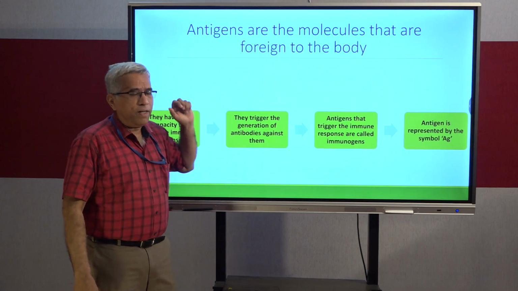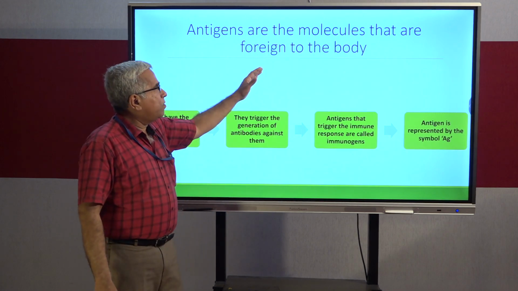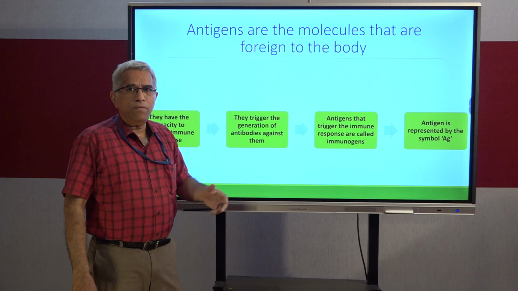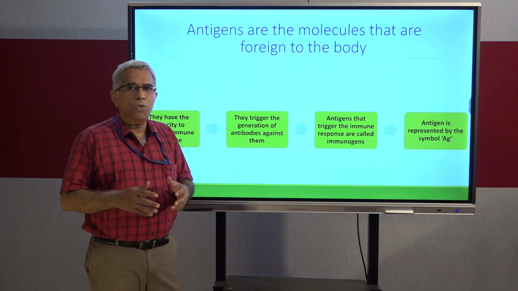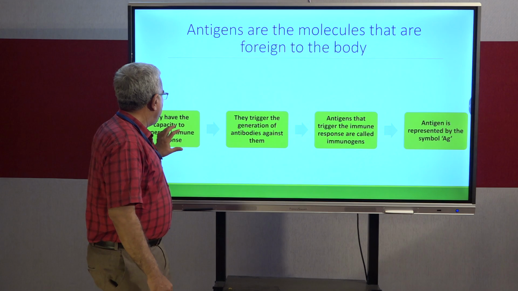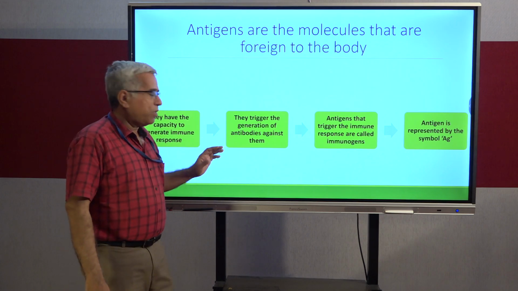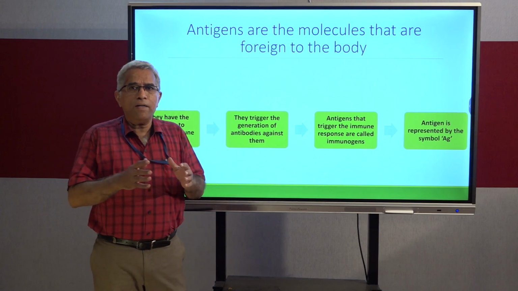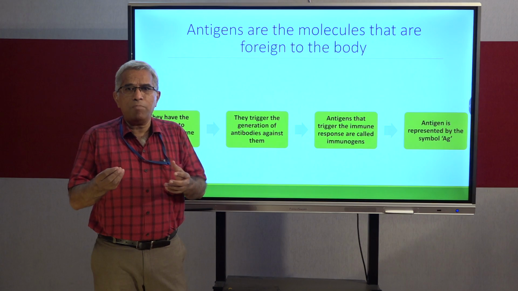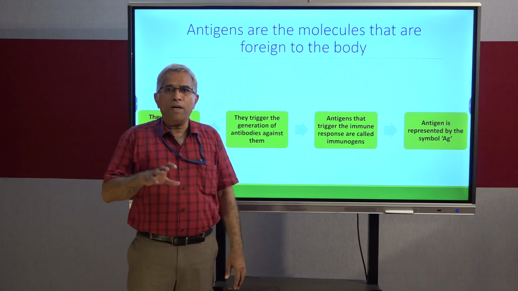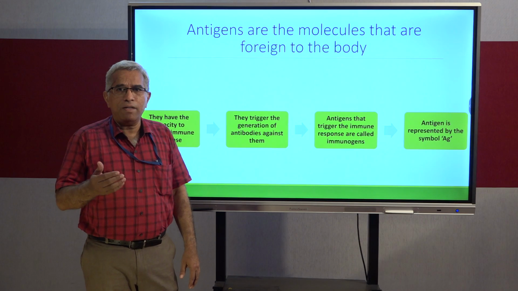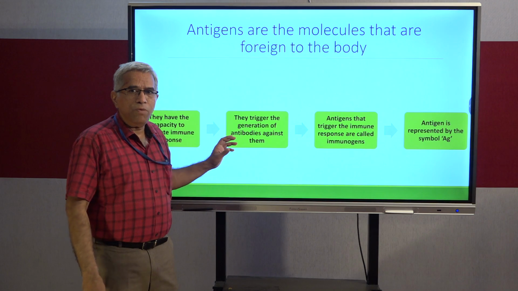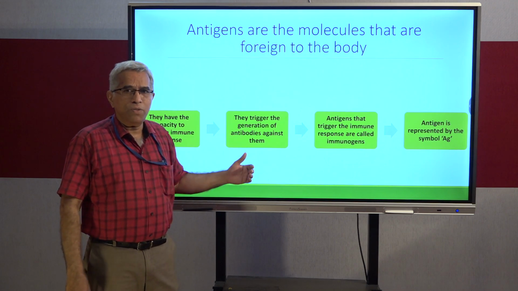Now, coming to the definition, antigens are the molecules that are foreign to the body. So, antigens are the molecules which are not native to the body. These should be foreign to the body, and they should have the capacity to trigger immune response. That means all the foreign molecules can't be branded as antigens. For example, if you take some polythene paper, plastic paper and swallow it, you can't expect immunogenicity or antigenicity. That means any molecule that will trigger the immune response in your body can be called an antigen.